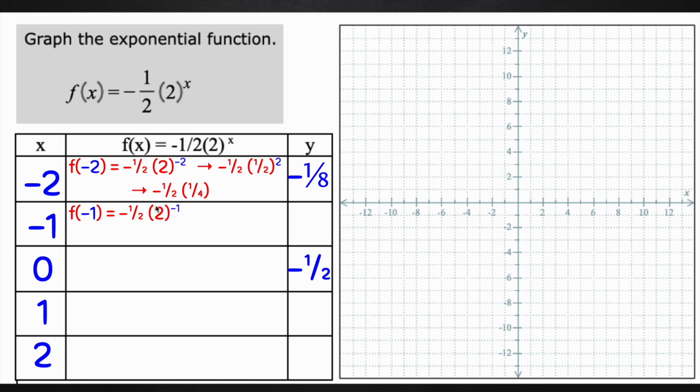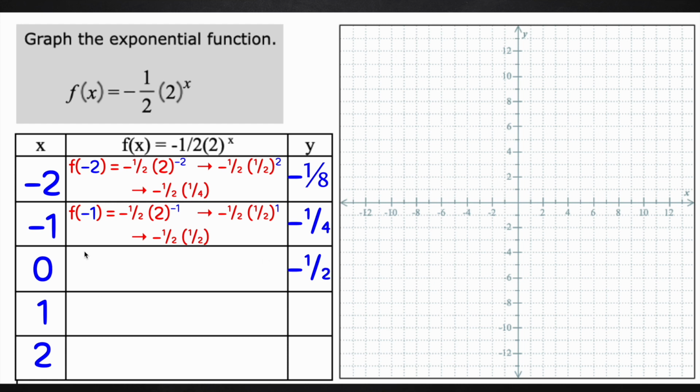All right, so now I'm going to apply negative 1. So again, I have to flip this 2 over. That negative 1/2 is just going to follow along for a moment. So I have 1/2 to the first power, because I corrected it now that I flipped this over. So now I can just multiply negative 1/2 and 1/2, because anything to the first power is itself. So negative 1 times 1 is negative 1, and then 2 times 2 is 4.